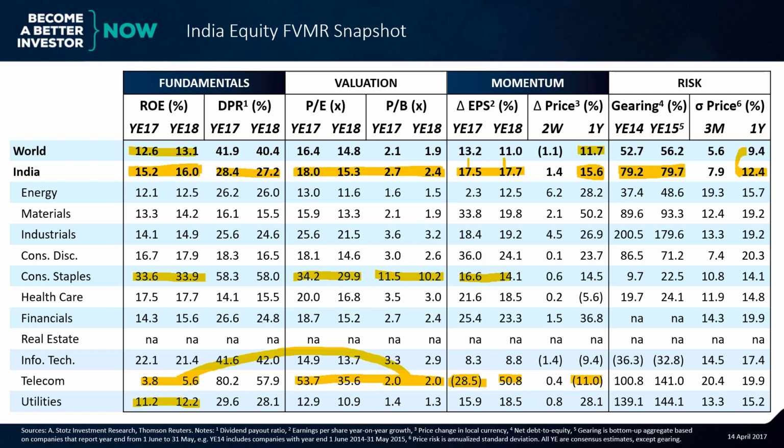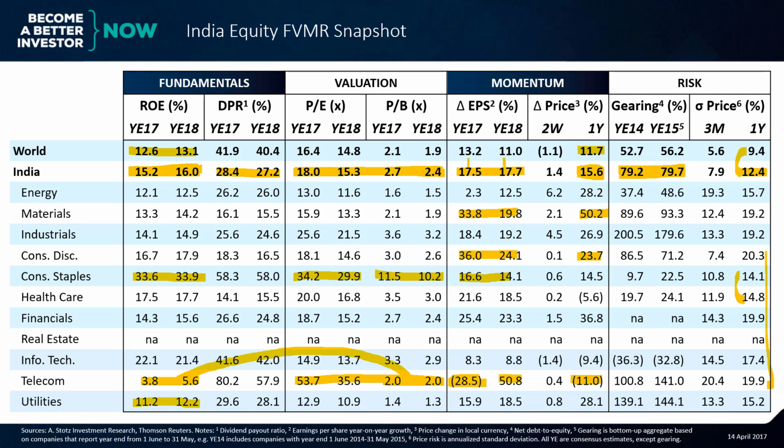Where is there a recovery in EPS? Well, we can see pretty good recovery right there in the materials sector and consumer discretionary. We can see that the materials sector in particular is up 50%, and consumer discretionary is up about 24%. Now, finally, let's take a look at the volatility of the sectors. What we can see is that the lowest volatility sector is consumer staples, followed by healthcare. And the highest volatility is right here, consumer discretionary, along with the telecoms.